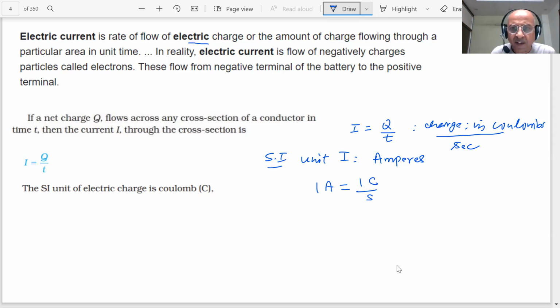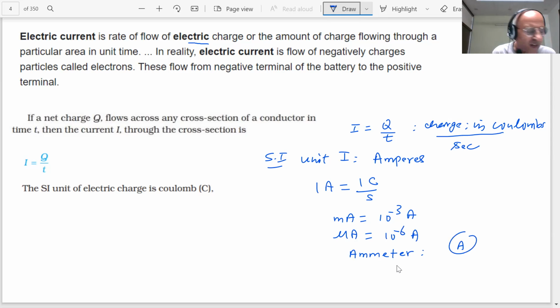Since 1 ampere of current is a larger amount, we also use milliamperes. 1 milliampere is 10 to the minus 3 amperes, and 1 microampere is 10 to the minus 6 ampere. These are the smaller units of current. What is the name of the instrument which measures the electric current? It was asked in one of the papers. Name the instrument which is used to measure the electric current. It is the ammeter, represented by A. This is an instrument used for measuring the current.